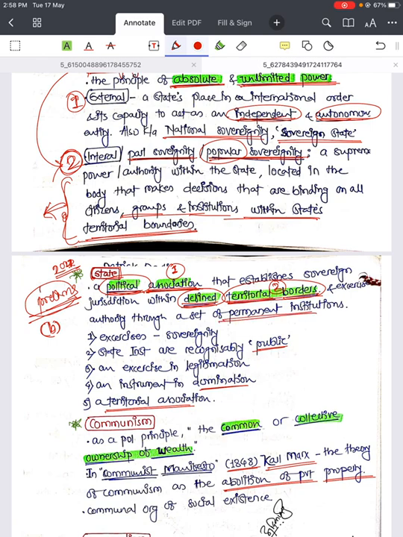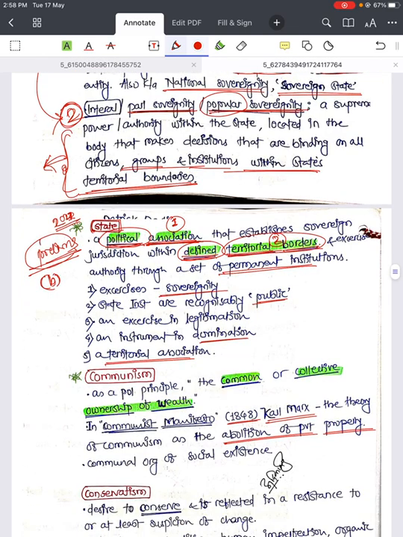It is called the state. So the state exercises sovereignty. To exercise sovereignty we need a state. State institutions are recognizably public. So state organizations and institutions are public and exercise legitimation. So whenever there is a state, there will be legitimation because it is a political association and an instrument of domination.